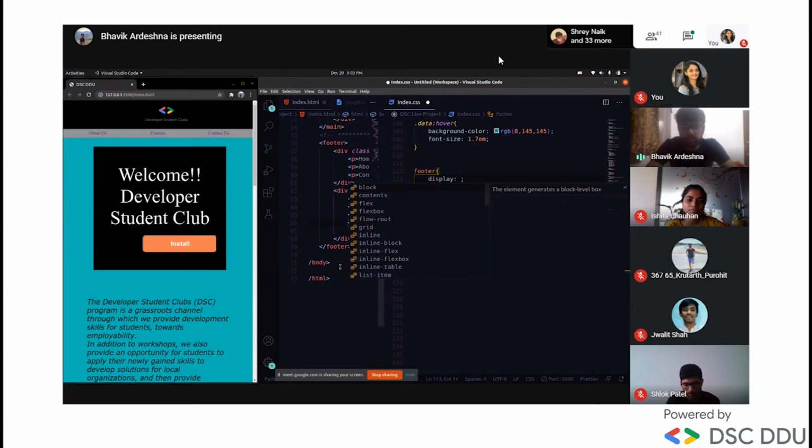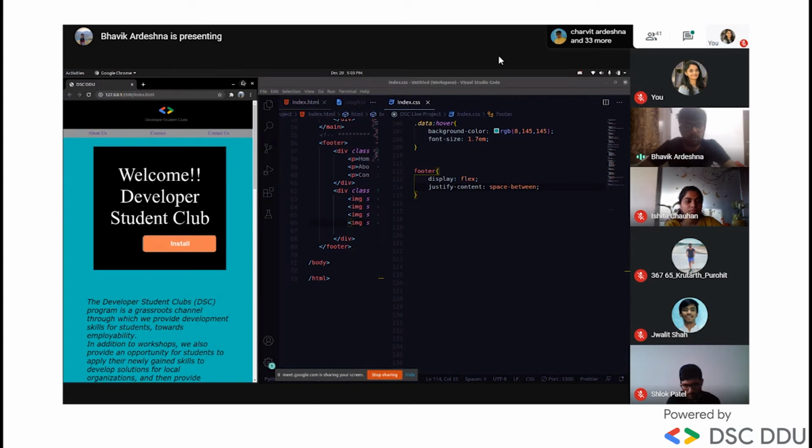And display flex, and make sure you properly learn flex because it's going to be used so many times, and if you are thorough with flex you can make any changes, whatever you imagine, you can apply in HTML and CSS. And we'll use justify content, and here we'll use space between, not space evenly. Look what changes will happen. I'll save it and show you.